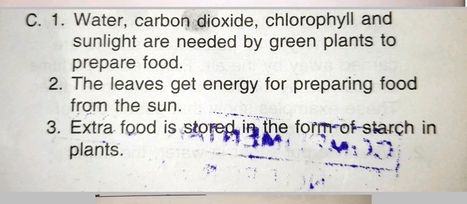Now, question C, write short answers. Open your textbook, page number 55. From there, you have to see the questions. And question D, answer this question, again on page number 55. Once again, I am reminding that if you had written this question answer, then no need to copy. But if you had not written, then you can write it in your classwork book. Question C, short answers, and question D, long answers. First question, why do green leaves need to produce food? Water, carbon dioxide.